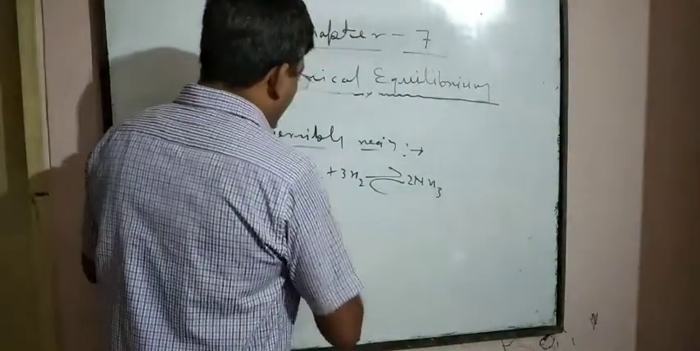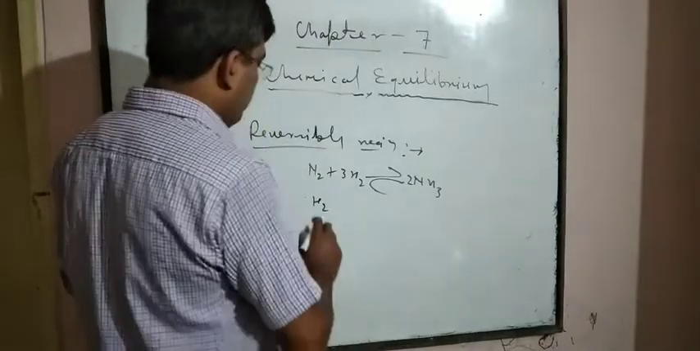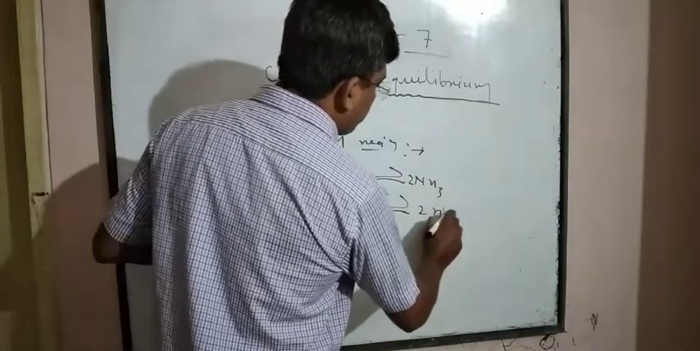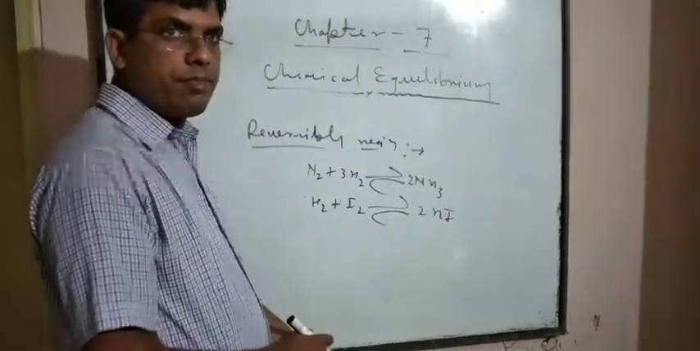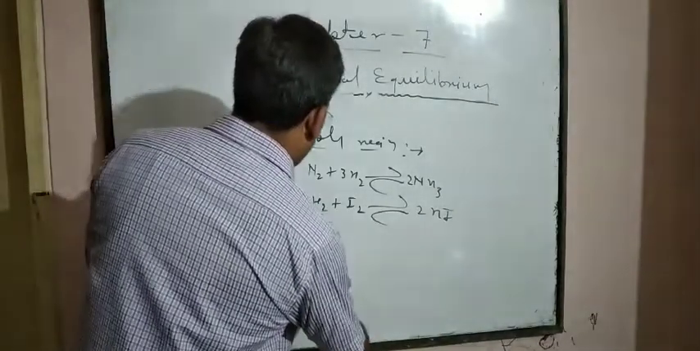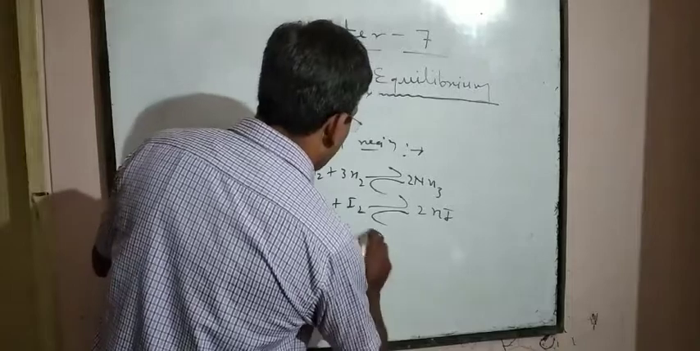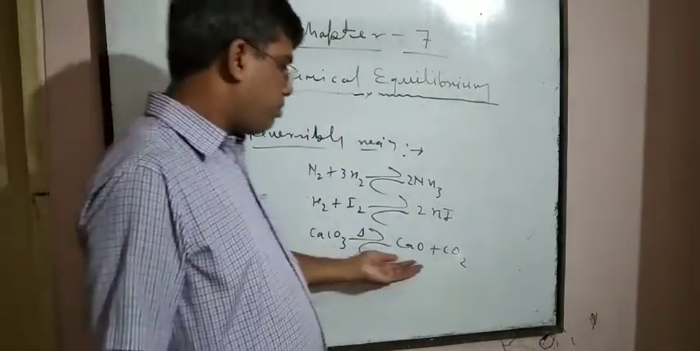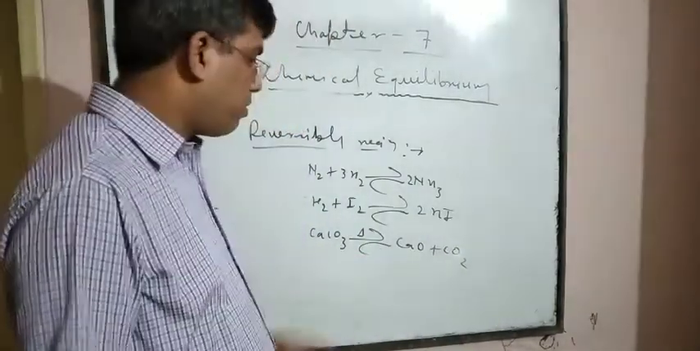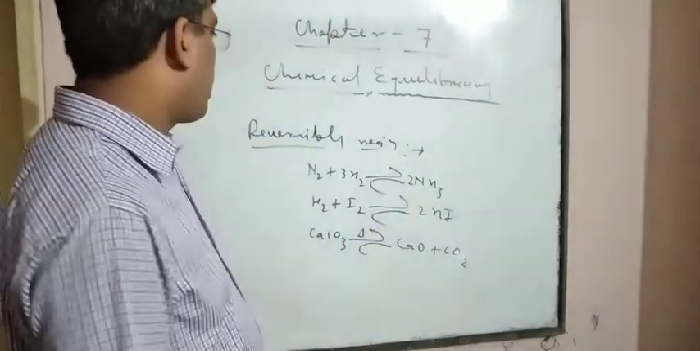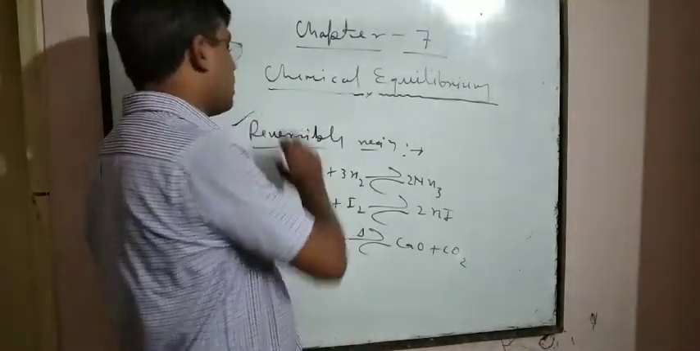Similarly, if hydrogen gas is taken, H2 plus I2 gives 2HI. It is also a reversible reaction. Thermal decomposition of calcium carbonate is also a reversible reaction, because when calcium carbonate is heated, it decomposes into calcium oxide and carbon dioxide. Further, calcium oxide and carbon dioxide join together to form calcium carbonate. So it is a reversible reaction.